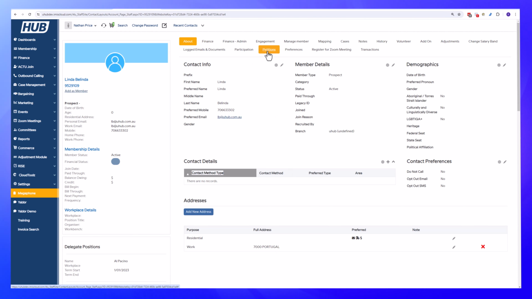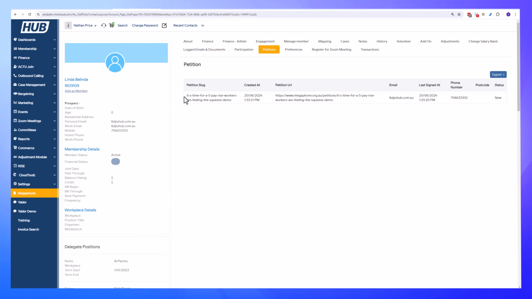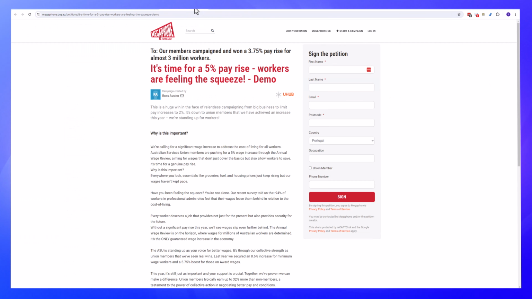We have a petitions tab where we can actually see the petition that was signed. So that's pretty easy. That's our first petition sign. What we'll now do is we'll just jump back into the petition and we'll do another example.